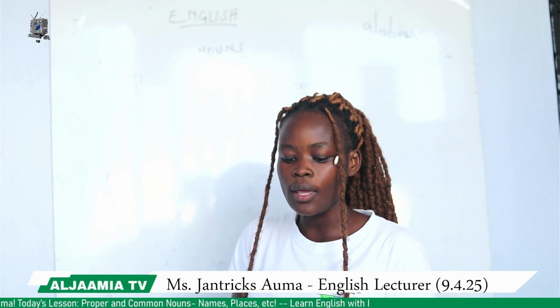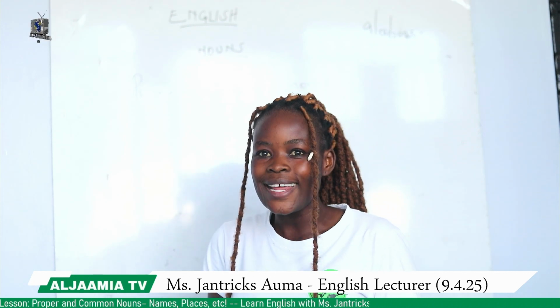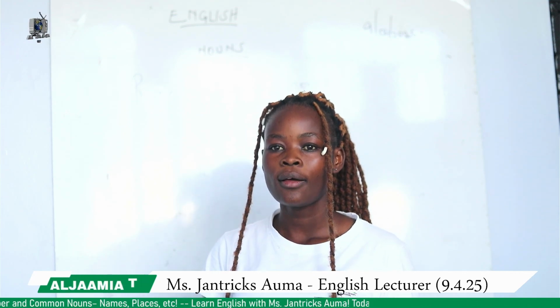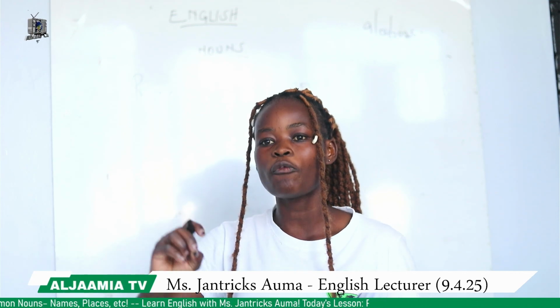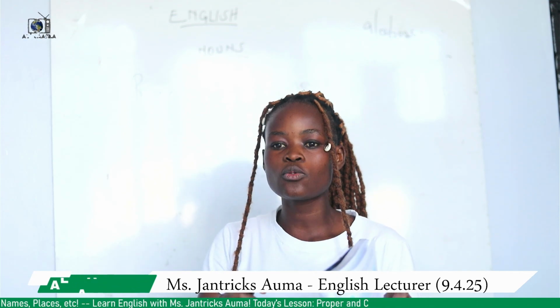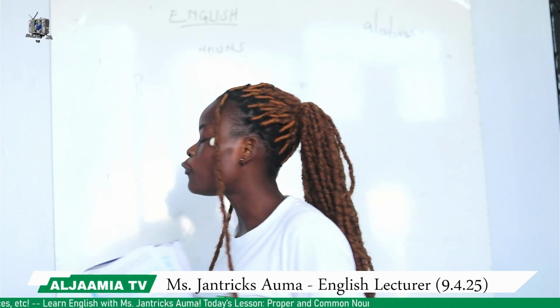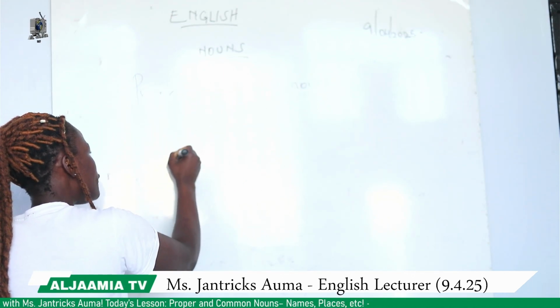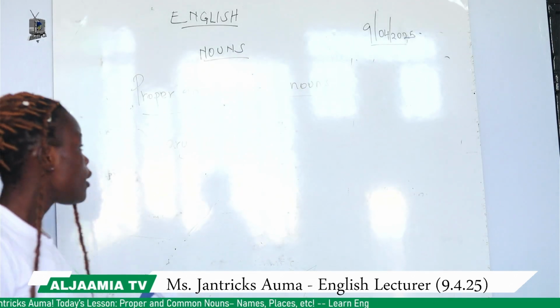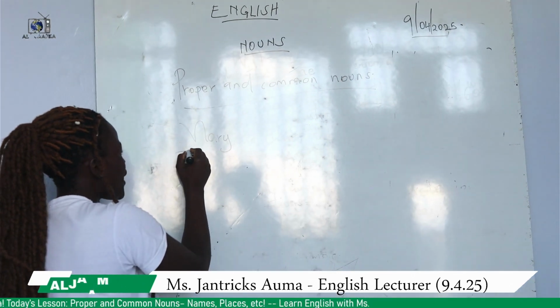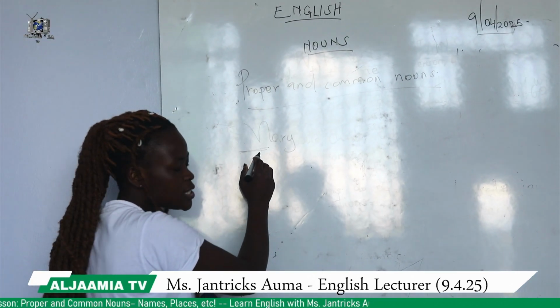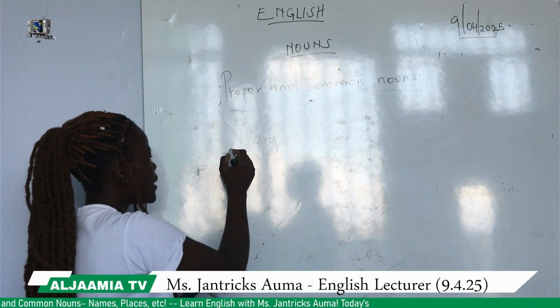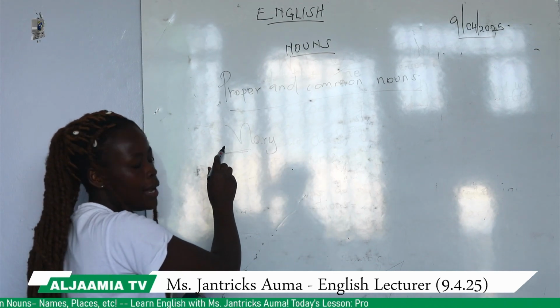And when we are talking about specific things, the initial letter of the word is supposed to start with a capital letter. So for example, we can talk of Mary. Mary is a specific person. So the initial letter of our word here is a capital letter.